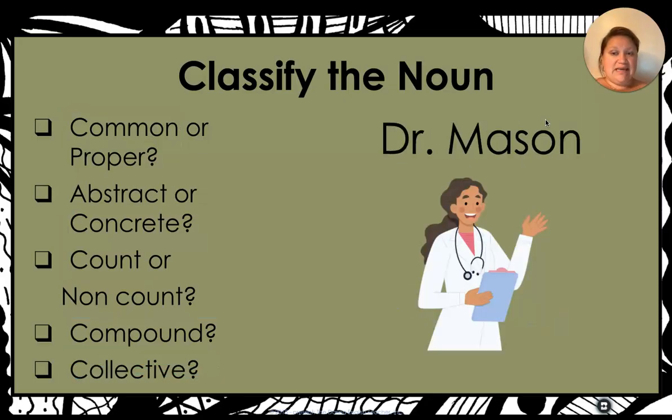What about Dr. Mason? It is proper because it's a name. Concrete because we could touch a doctor. It is count because you could say 5 Dr. Masons and it makes sense. However, I don't think that we would have 5 Dr. Masons in one area. It is not compound because even though it has 2 words in it, it is one person. It is a title, so it is not compound. And it is not collective.